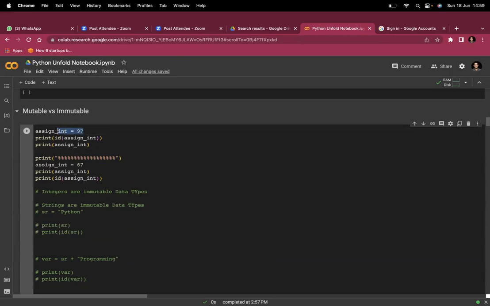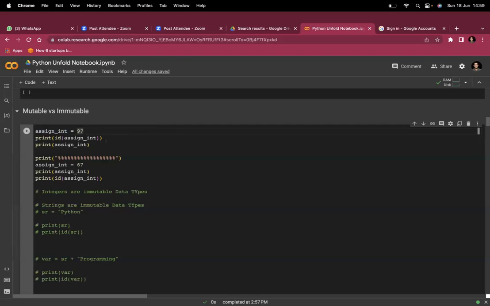This assigned 97 variable now becomes immutable. So I have assigned an integer, and now this integer is immutable. As we have read as well, integers are immutable data types. In the same way string, in the same way complex.